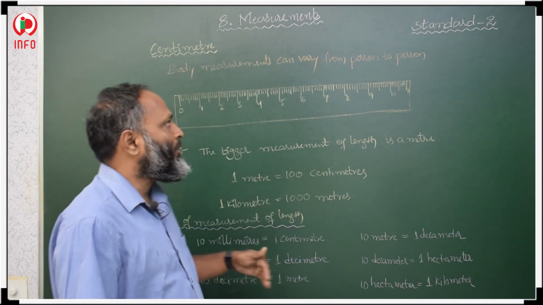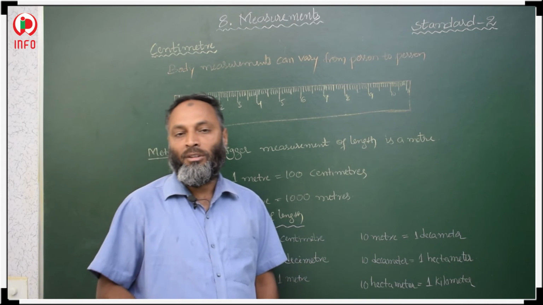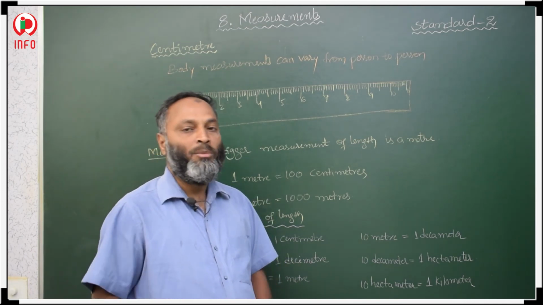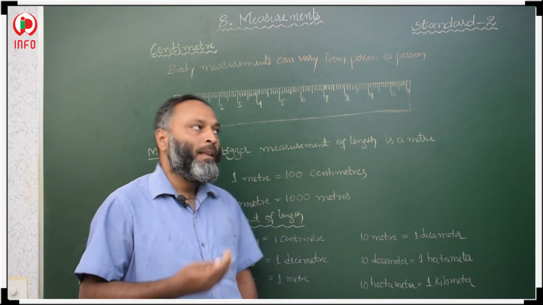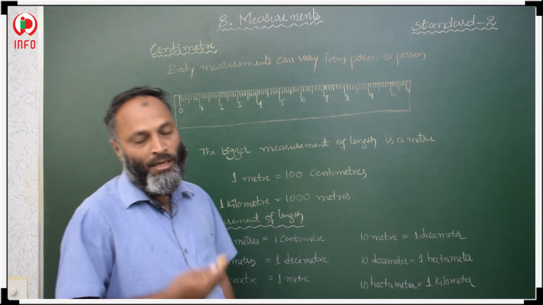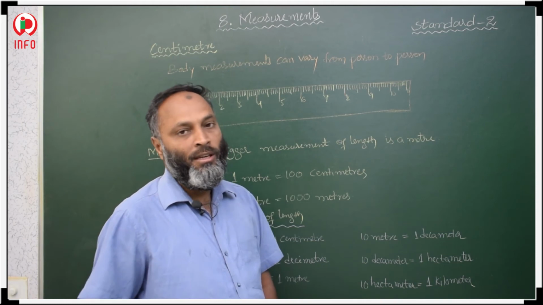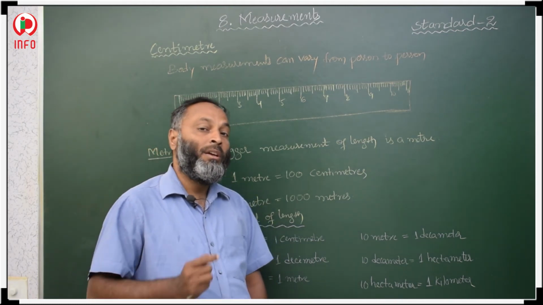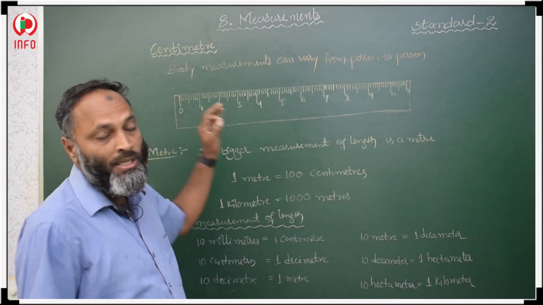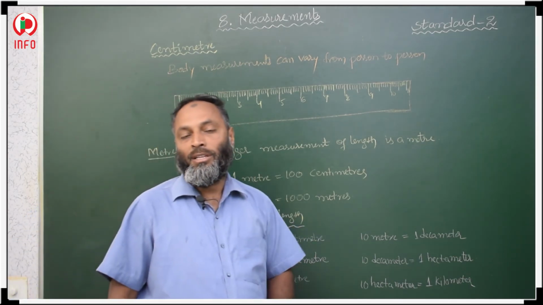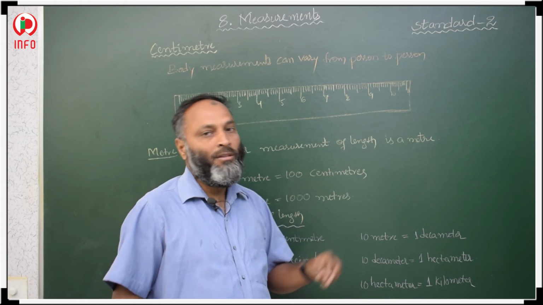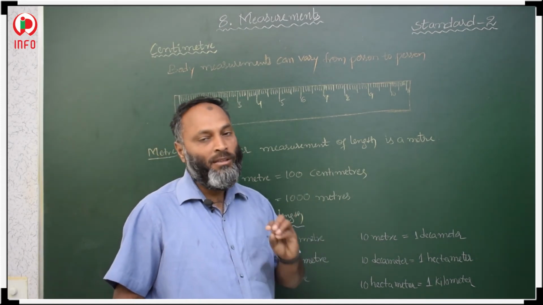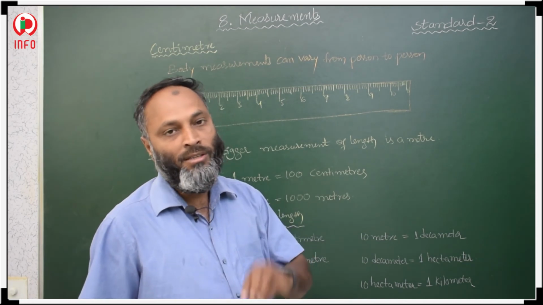So using body parts, if we are going to measure the length of an object, the length varies from one person to another person. That is why, whenever we measure length, it should be a fixed length. So that should be the standard unit. Because of that, we are using centimeters. Centimeters are the standard units everywhere, not only in our country, but in the world.